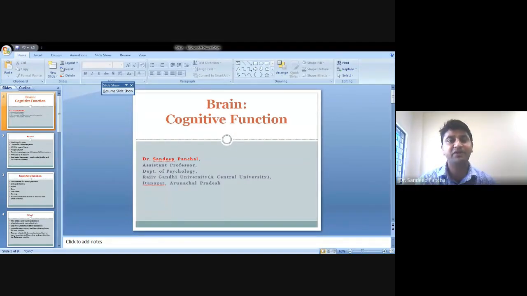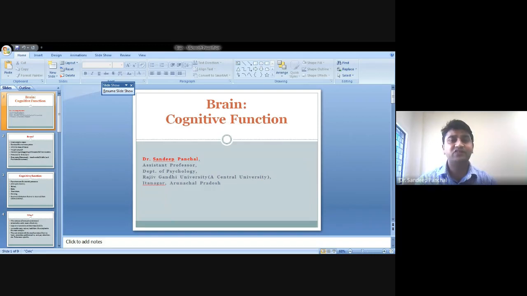What do we mean by brain? As we have discussed in earlier class, the brain is the most complex organ in our body. It is very complex, and it is part of the central nervous system.